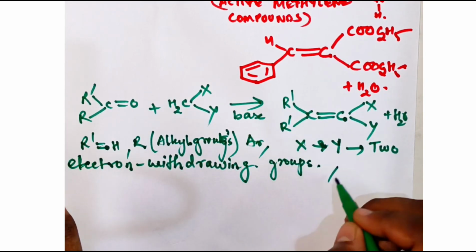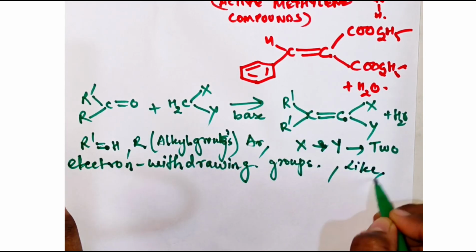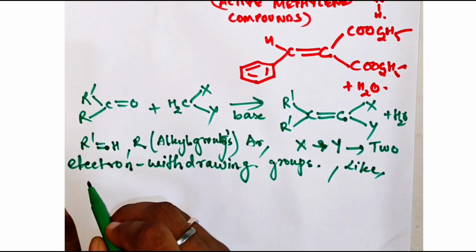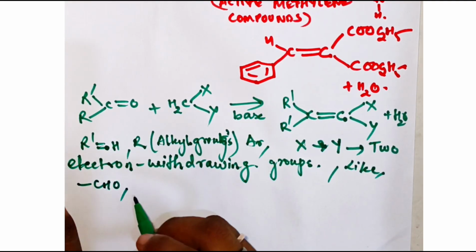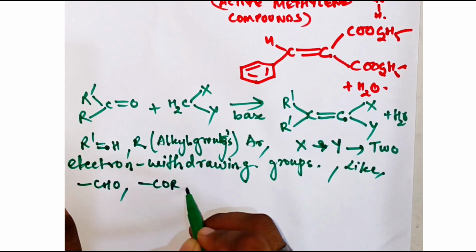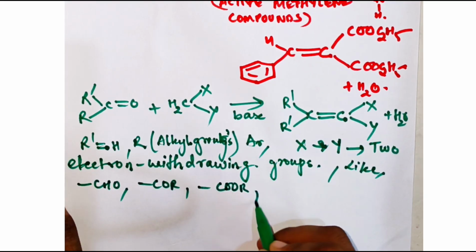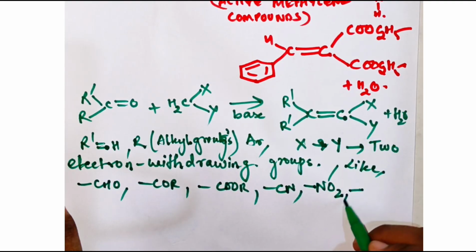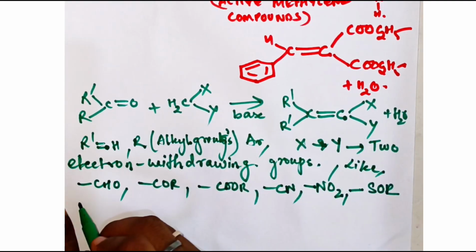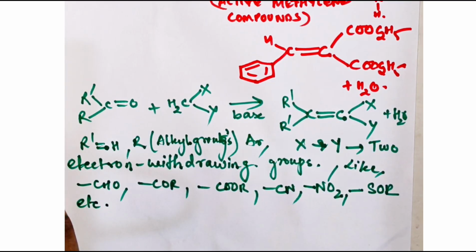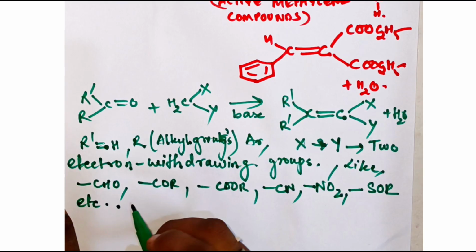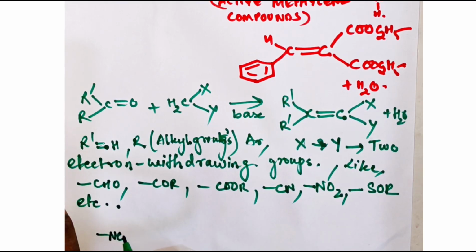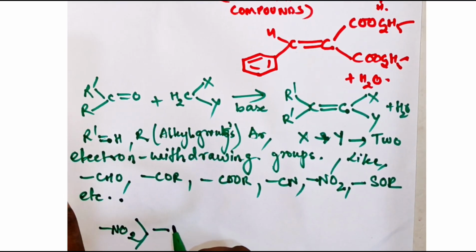It can be different groups: CHO, COR, COOR, cyanide, nitro, SOR, etc. This is the order of the activating effect of the methylene group. NO2 is the most activating, because it is more electronegative than cyanide.